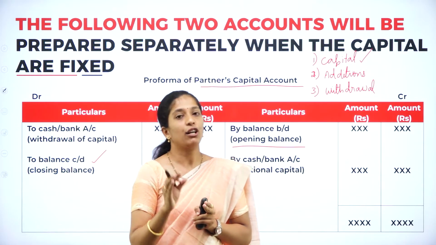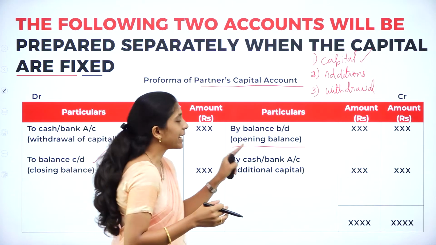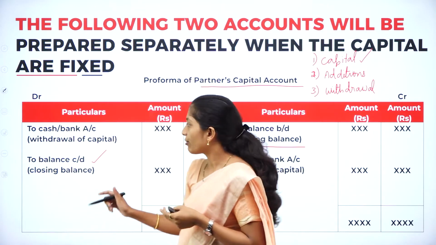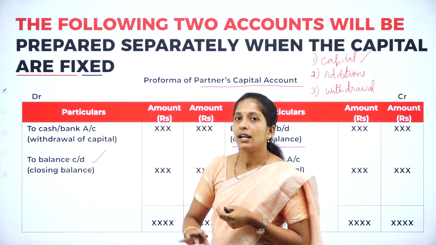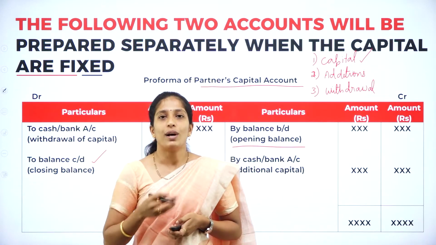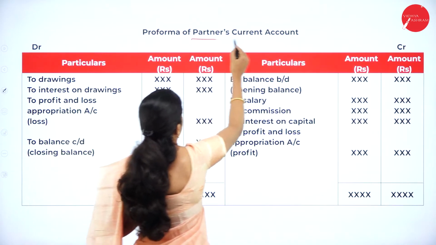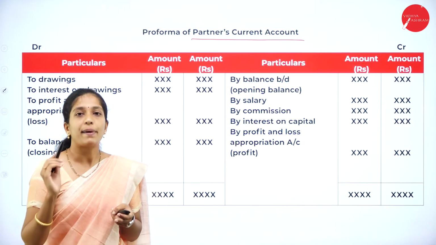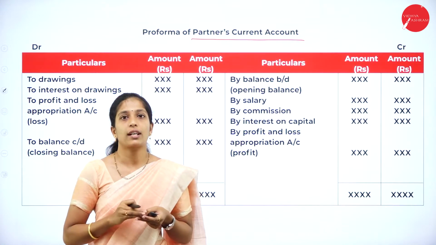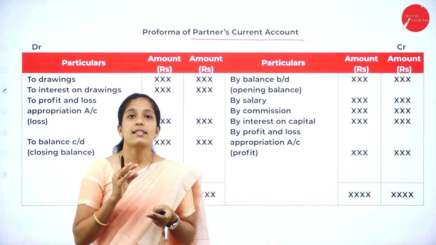First, you will record the capital of the partner as by balance brought down. Next, if there is any addition, by cash or bank. If there is any withdrawal, to cash or bank. And the balancing figure will be to balance carried down. For the time being, you remember the format. Clearly, you will understand when we go through a problem. And the next account to be maintained under fixed capital method is partner's current account. So what are you going to record under partner's current account? All other items like salary, commission, interest on capital, interest on drawings. So this will be recorded in your partner's current account.